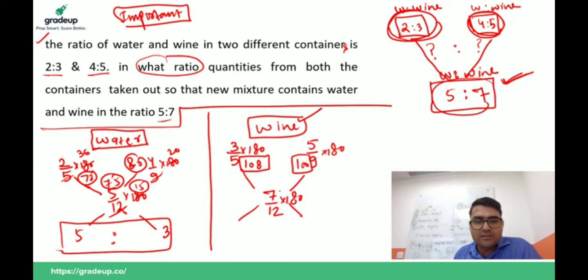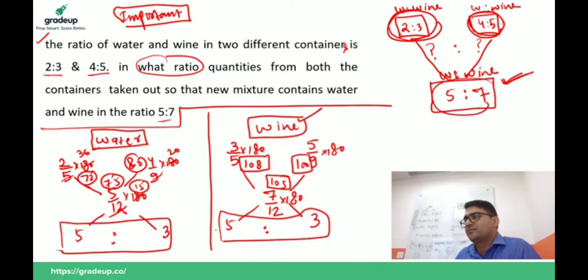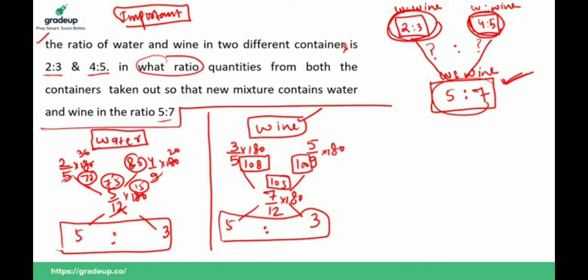Now this is 105 here. Now I subtract this from this, we will get 3. I subtract this from this, we will get 5. So this is the required ratio. You can go by either of these two methods. The answer will be the same in both cases. Is this clear to all of you? Yes or no? Comment in the comment box, guys.